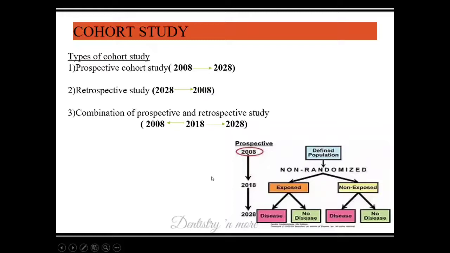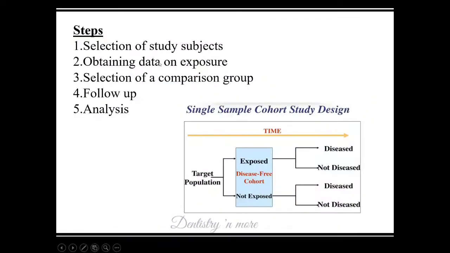The advantage of this is that we can still calculate the relative risk but without any delay in the study, because in a prospective study we have to wait for the disease to happen. The disease might not happen, so all the time, manpower and money would go to waste. The combination of these two is known as the combination of prospective and retrospective study. You don't need to worry much about this at undergraduate level. You can just write the classification of cohort study, whereas the steps are similar to the case control: selection of study subjects, obtaining data on exposure, selection of comparison group, follow-up and analysis.